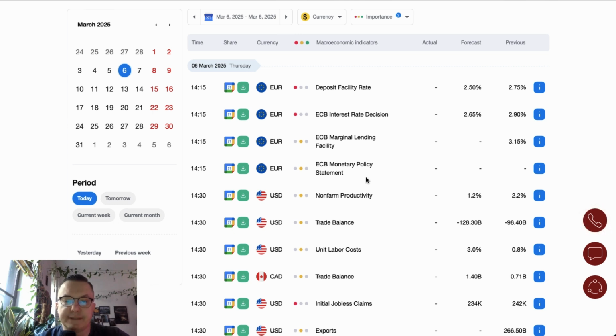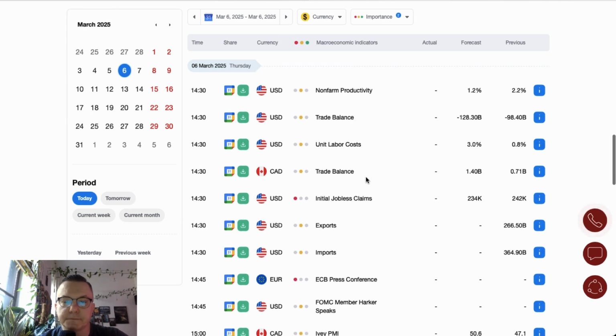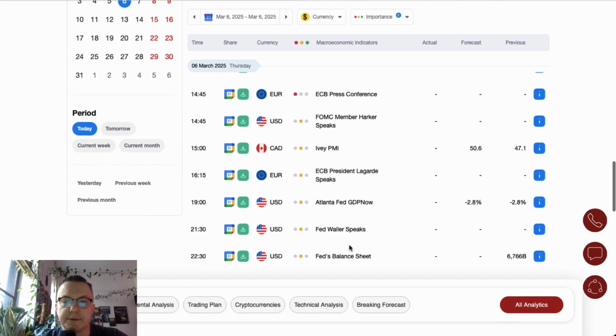ECB monetary policy statement is scheduled for release at the same time, 2:15, and the press conference is 30 minutes later at 3 o'clock. In the meantime, we got data from the USA: non-farm productivity, trade balance, unit labor costs, initial jobless claims, exports and imports. All of this data are scheduled for release at 2:30.